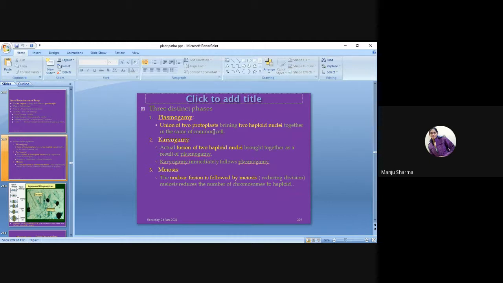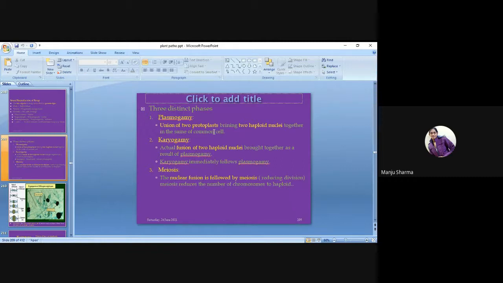Haploid means single, diploid means double. So karyogamy is the actual fusion of two haploid nuclei brought together as a result of plasmogamy. Karyogamy immediately follows plasmogamy, and then the third step is meiosis.